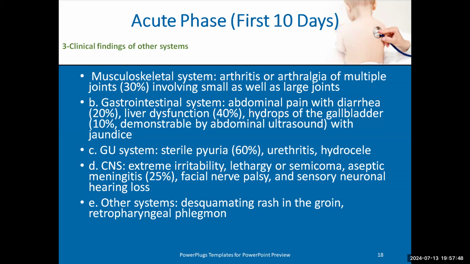No. 30% of patients with Kawasaki may come with musculoskeletal disorder, arthralgia or arthritis. So if we find a patient in the acute phase, in the first 10 days, who has arthralgia, this doesn't exclude Kawasaki, it may support Kawasaki. We should always remember that Kawasaki is a rheumatic disease with microvasculitis, which may affect more than one organ.